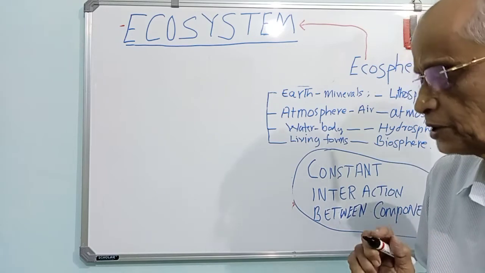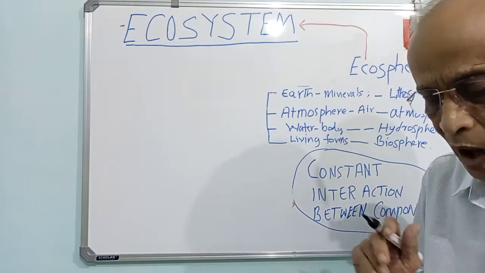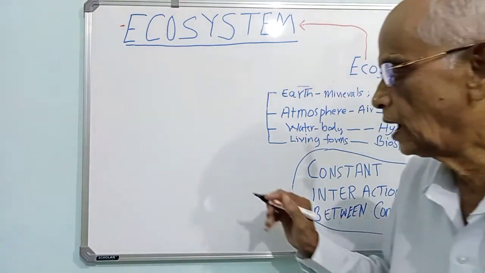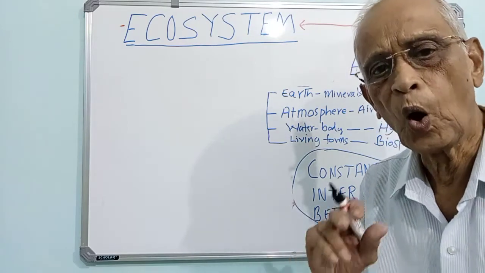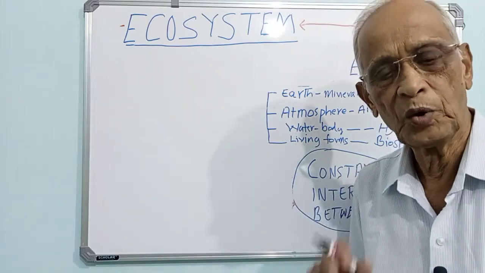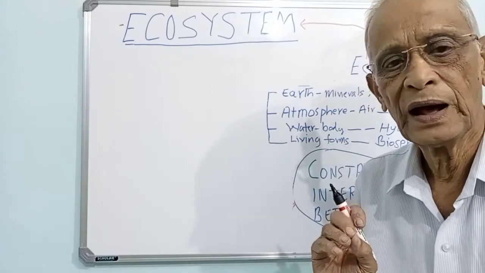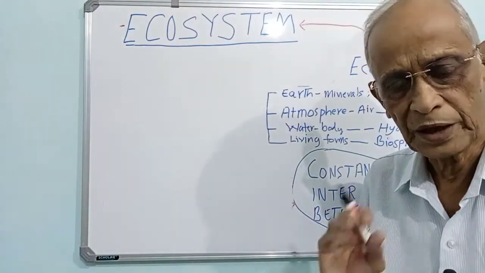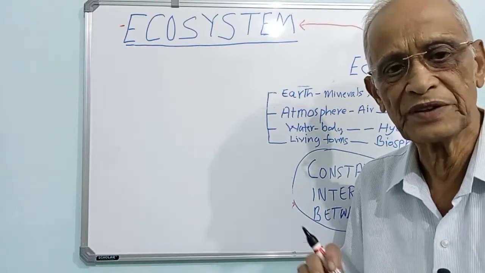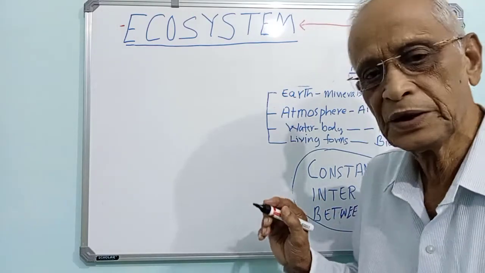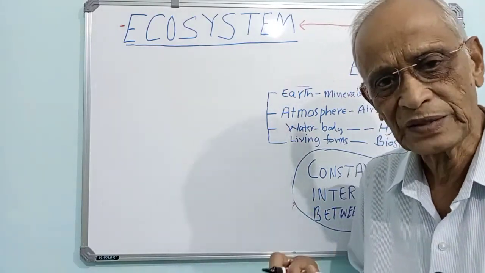We will try to know how this is looked at. Eugene Odum, who is called the father of modern ecology, refers to Earth as an important sphere. Ecology refers to the study of the ecosystems.